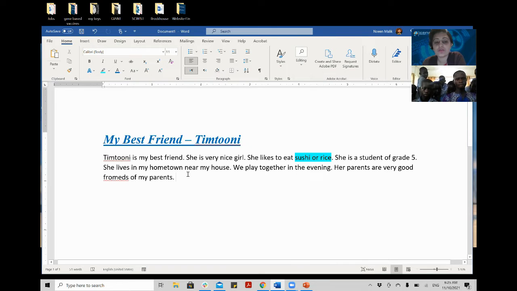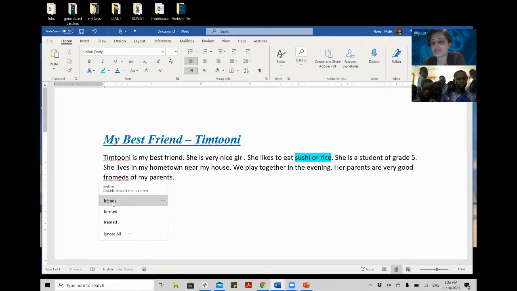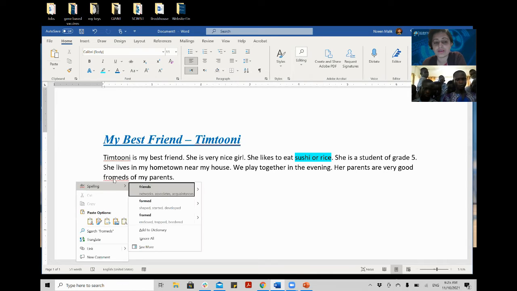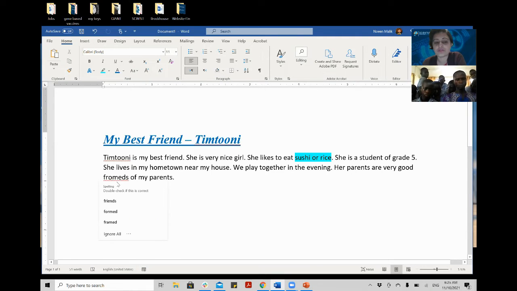So what you can do, you see I can still move my mouse. I will put it on friends, click left, and then you see the spelling suggestions. Double check if this is correct. So this is the friends which I made, right? What I did, I put my mouse here and single or double clicked the left button. You can even click right, and even then it will show you the spellings. Okay. So here I will change it to friends, right?